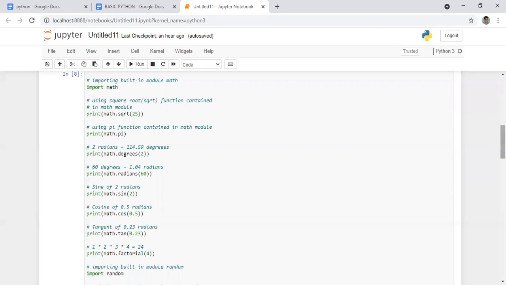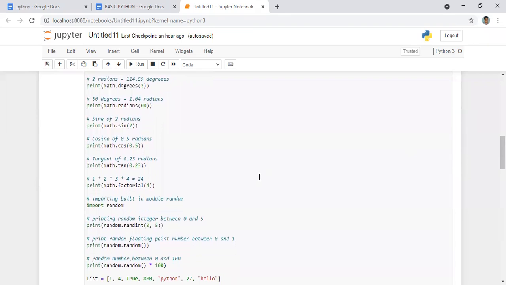From random, we are printing an integer between 0 and 5; random is our module and randint is the command. If you want to print anything between 0 and 1, use random.random, and between 0 and 100, use random.random() * 100. I hope that is clear.